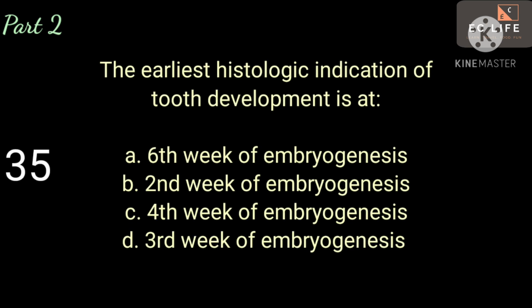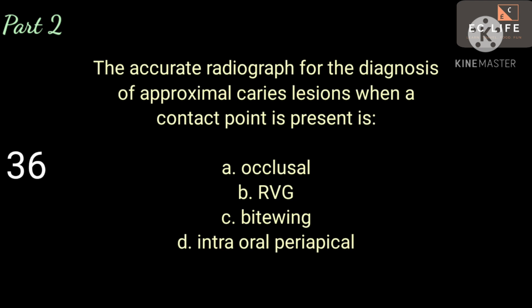Next question. The earliest histologic indication of tooth development is at A. 6th week of embryogenesis, B. 2nd week of embryogenesis, C. 4th week of embryogenesis, D. 3rd week of embryogenesis. Answer is B. 2nd week of embryogenesis.